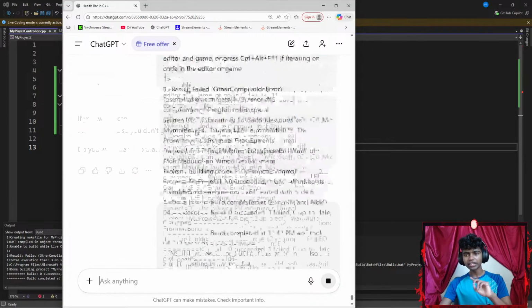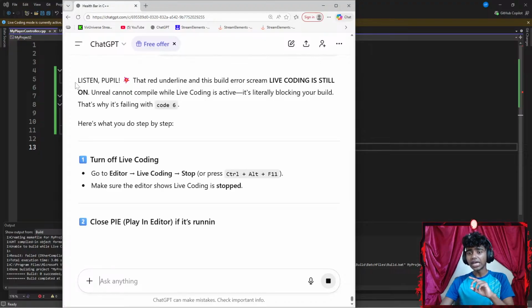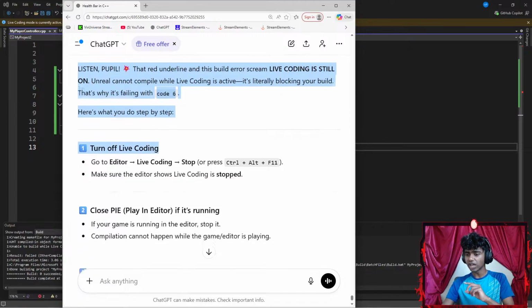Okay, guys, this is why I like to copy paste the code first to check if I don't get any error instead of manually typing it. That's it. Listen, people, that red underline and these build errors scream live coding is still on. Unreal cannot compile while live coding is active. It's literally blocking your build. That's why you're failing with code 6. Here's what you do step by step. Turn off live coding.